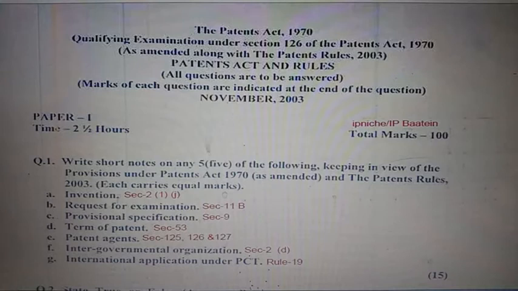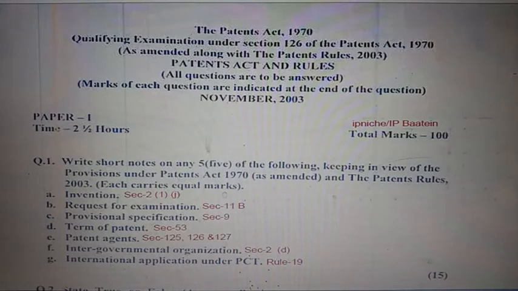Question 1, short notes. Question 1a, invention. Kindly see section 2(1)(j) for the definition. Question number 1b, request for examination. Kindly see section 11B. Question number 1c, provisional specification. Kindly see section 9. Question number 1d, term of patent, that is 20 years. Kindly see section 53.